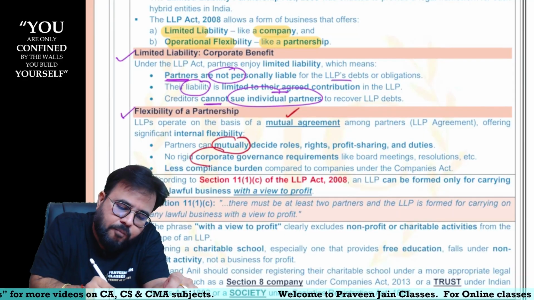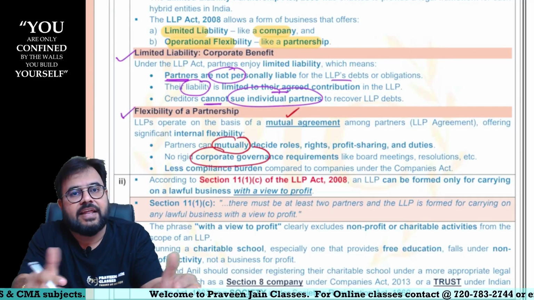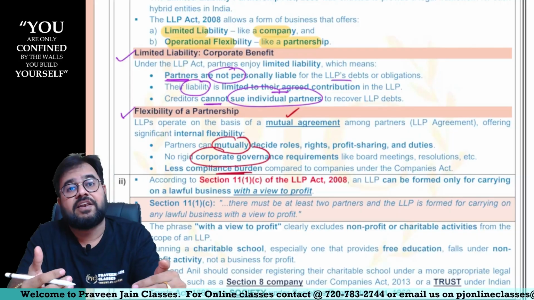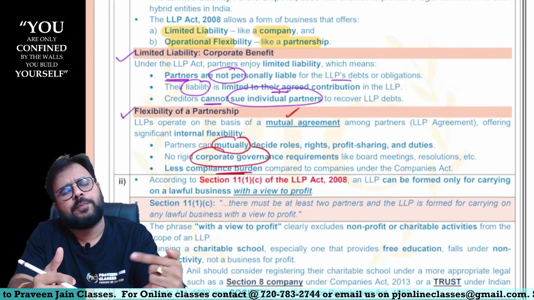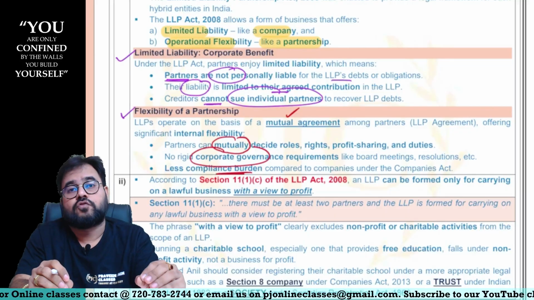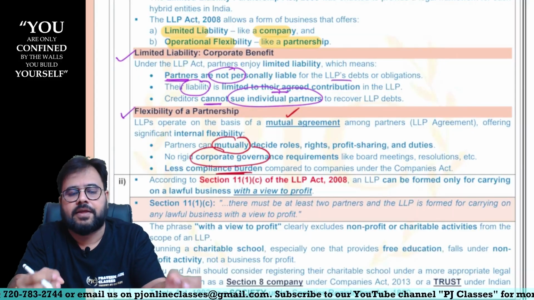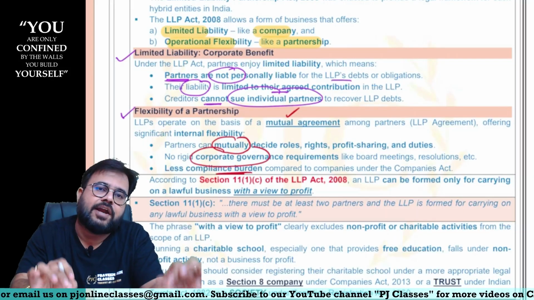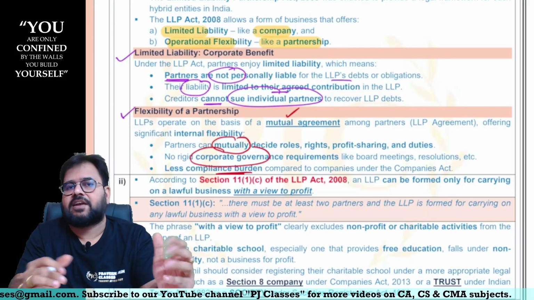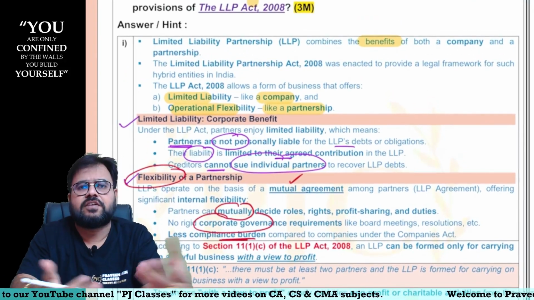Similarly, can I say board of directors requirements and board meeting requirements, such type of compliance part is not there in LLP, sir. Similarly, law compliance burden is also very less, sir. Filings, etc., which are required to be done for company and filings, etc., which are required to be done for LLP are also very less, sir. So similarly, audit norms, there is a relaxation for LLP, sir. Such relaxations are not there for a company. Irrespective of a turnover, sir, you have to get your books of accounts audited, even if you are a dormant company, sir. But can I say LLP, you are having certain relaxation. So operational flexibility is also available, sir. So this is the dual benefit, sir.